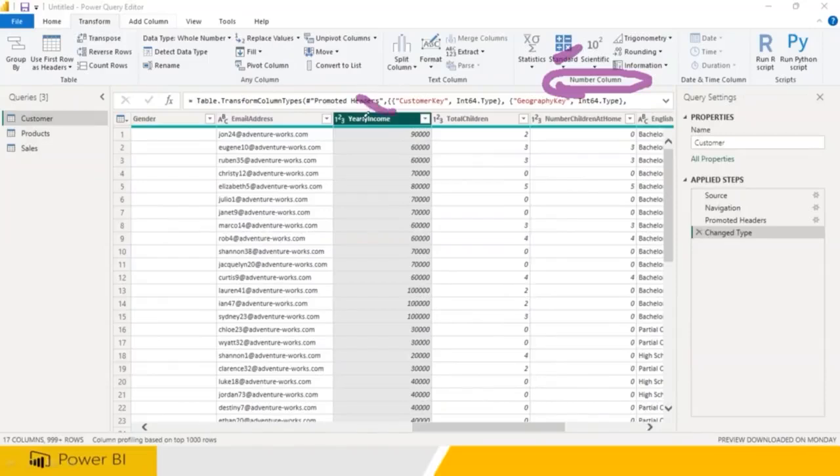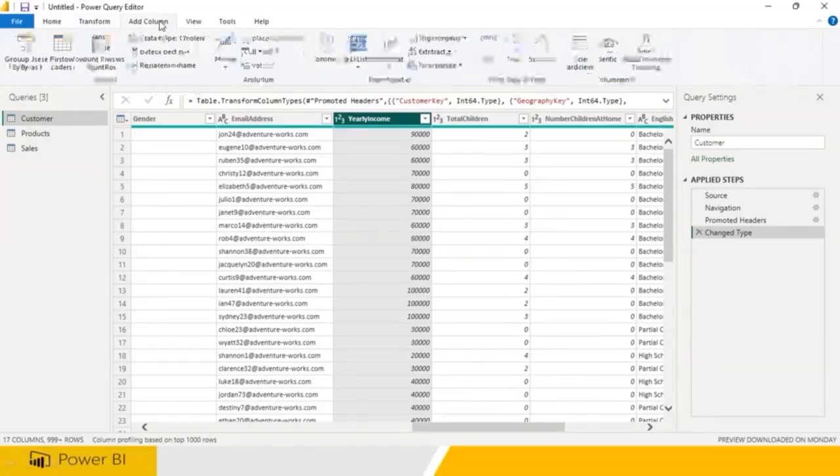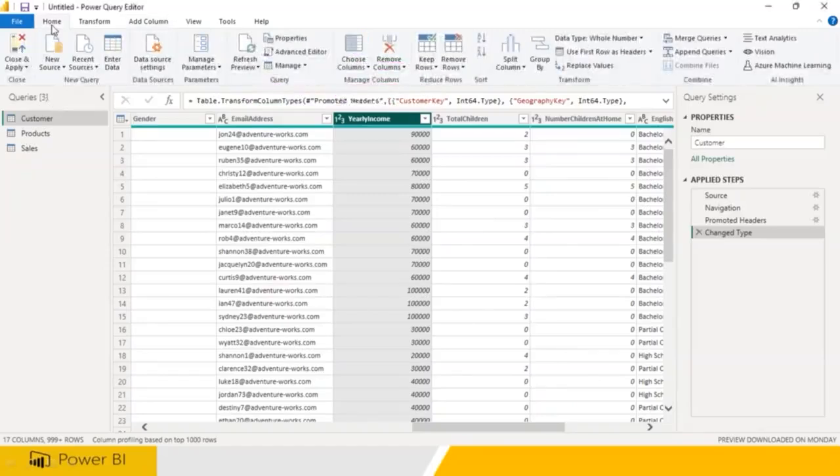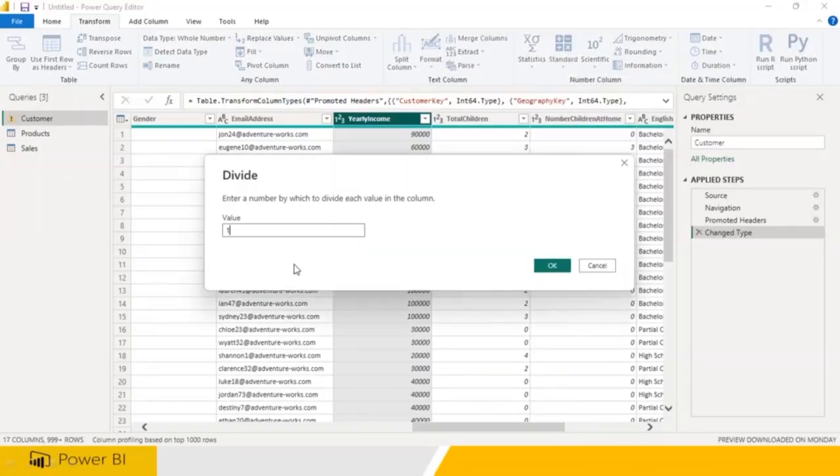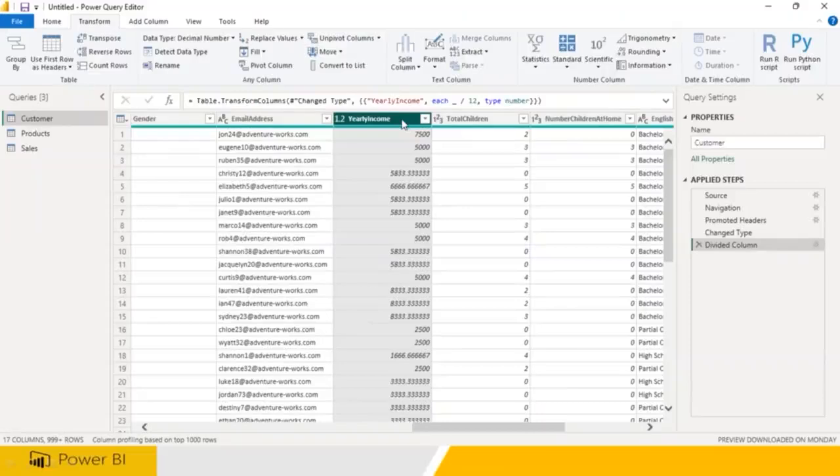That means you lose this data, you won't get the original. Or you can go to add column, from text, from number, and you will be able to perform all these operations. Plus, minus operations. What is it that I wanted to do? I wanted to know monthly income. So you click on transform, number data, divide by 12. Yearly income divided by 12 gives you monthly income. You rename this to Monthly Income. So you're able to get monthly income, but you lose the original data.